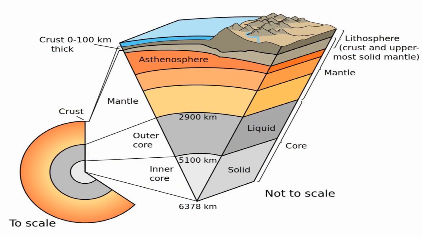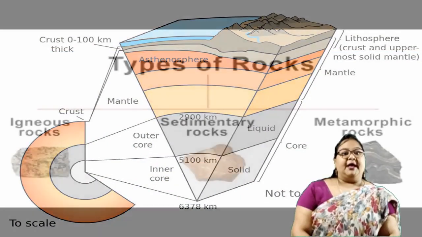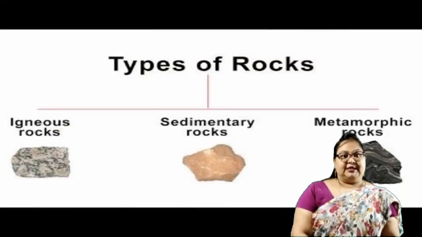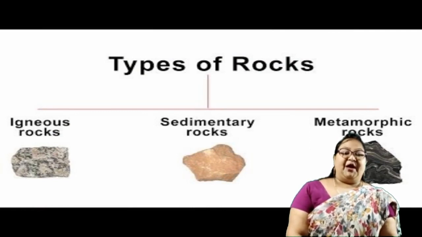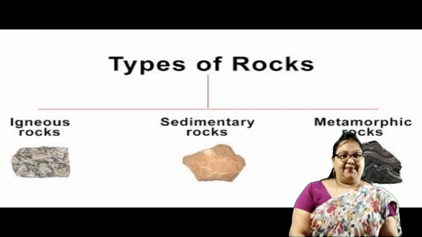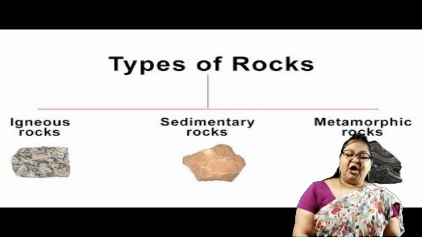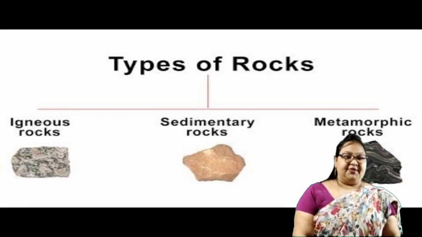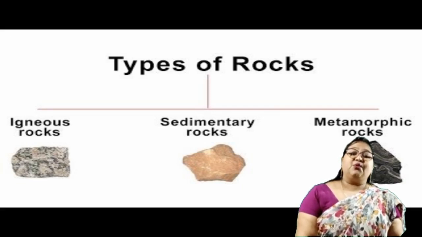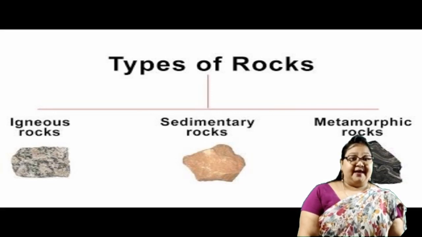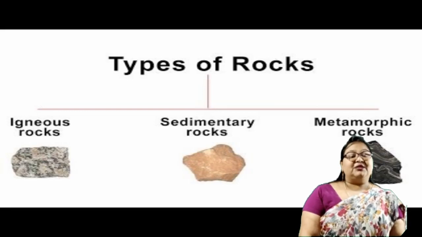The continental part of the earth's crust is composed of rocks. There are three types of rocks: igneous, sedimentary and metamorphic rocks. We are going to discuss each one of them in detail. Right now I am giving you the introduction of all three types of rocks. The first one is igneous rocks. Igneous rocks are also called primary rocks, as they are the first formed rocks from the cooling and